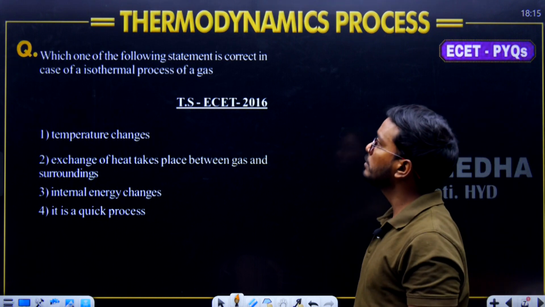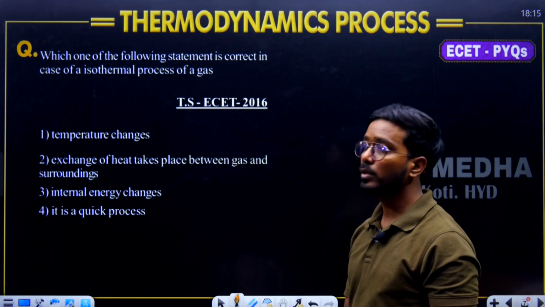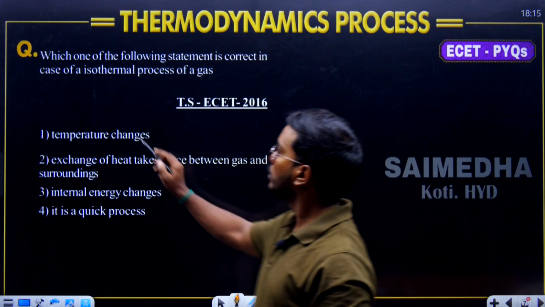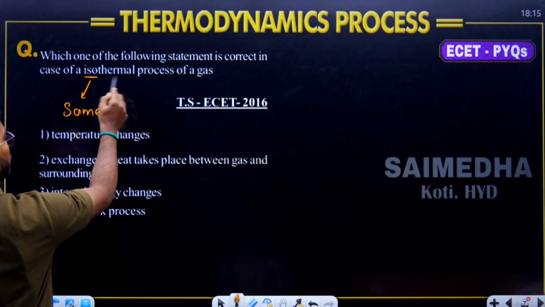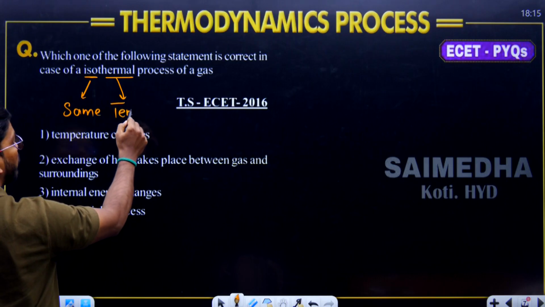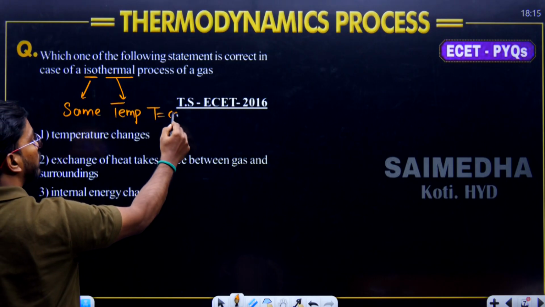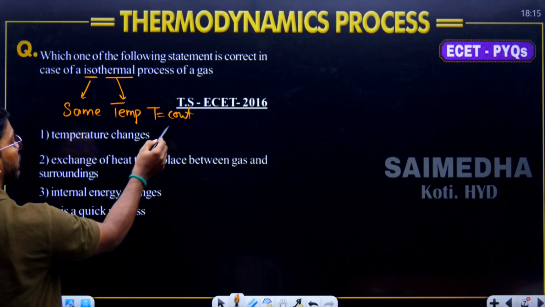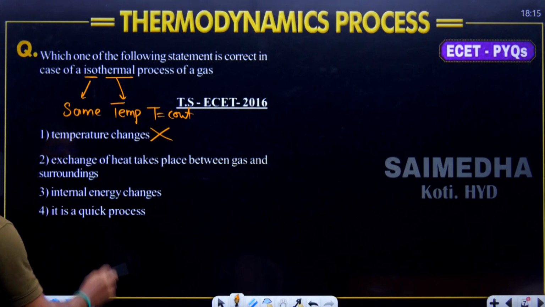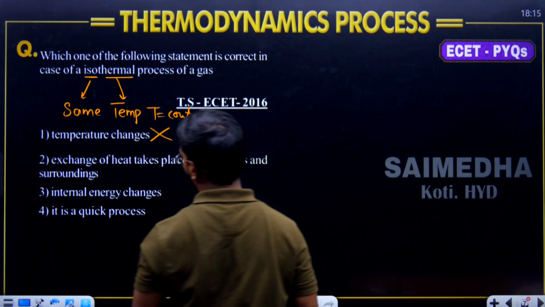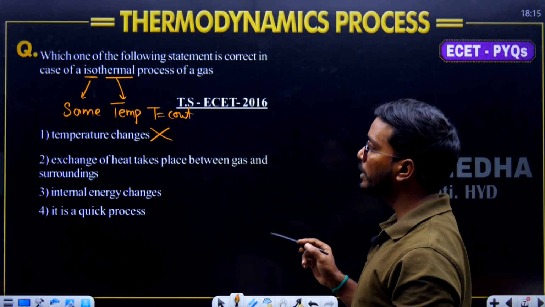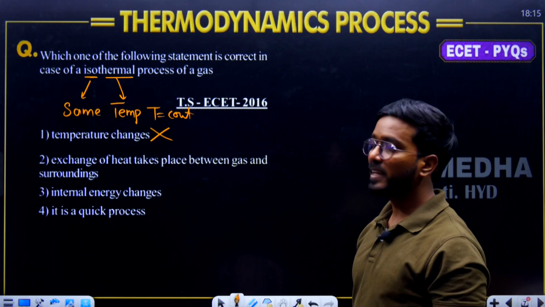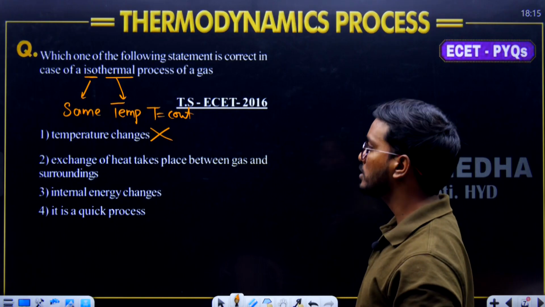Which of the following statement is correct for isothermal process? Isothermal. Iso means what? Same. Here therm refers to temperature. That means same temperature. Temperature is going to be what? Constant. Temperature changes. No, is the wrong one. Exchange of heat takes place between the gas and the surrounding. Exchange of heat takes place. Yes, if temperature is going to be what? Constant, then heat and work is going to be exchanging.